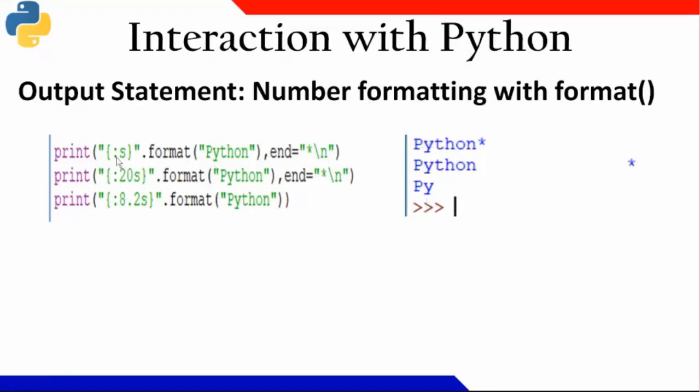Now, when I'm writing colon S, it means as it is, whatever the string is, it will be getting printed. And look at the star, it is starting just after the N. But when I'm writing 20S, 20 spaces are given, Python is printed, and at the end of 20 spaces, a star is printed. And when I'm writing 8.2, maximum 8 characters I can take, but out of this I want to print the first 2 characters. So PY got printed. Okay.